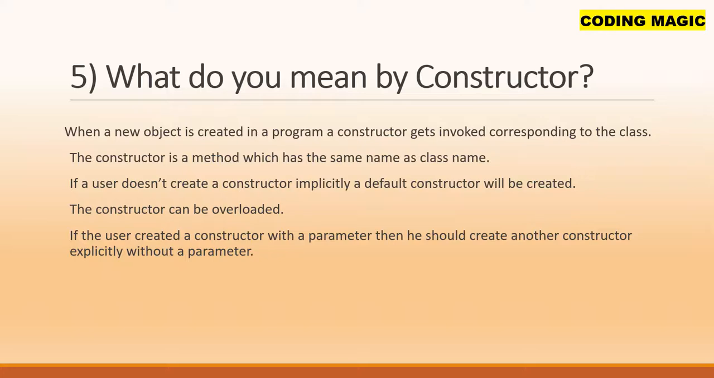The fifth question, what do you mean by a constructor? When a new object is created in a program, a constructor gets invoked corresponding to the class. The constructor is a method which has the same name as the class name. If a user doesn't create a constructor explicitly, a default constructor will be created. The constructor can be overloaded. If the user creates a constructor with a parameter, then he should create another constructor explicitly without the parameter.